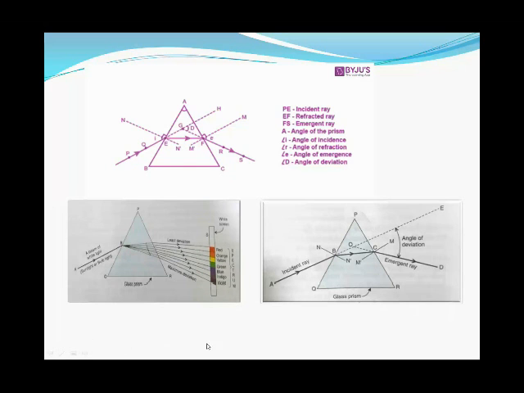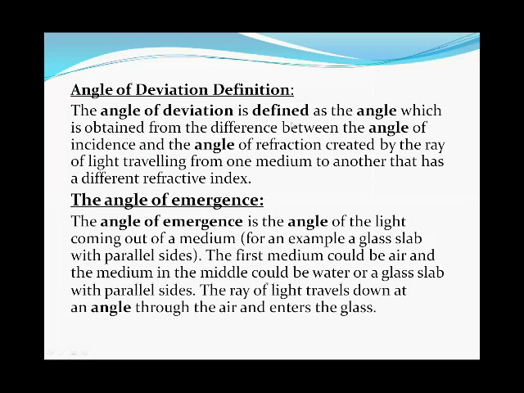Now here, what does angle of deviation mean? The angle of deviation is defined as the angle obtained from the difference between the angle of incidence and the angle of refraction, created by the ray of light traveling from one medium to another that has a different refractive index.